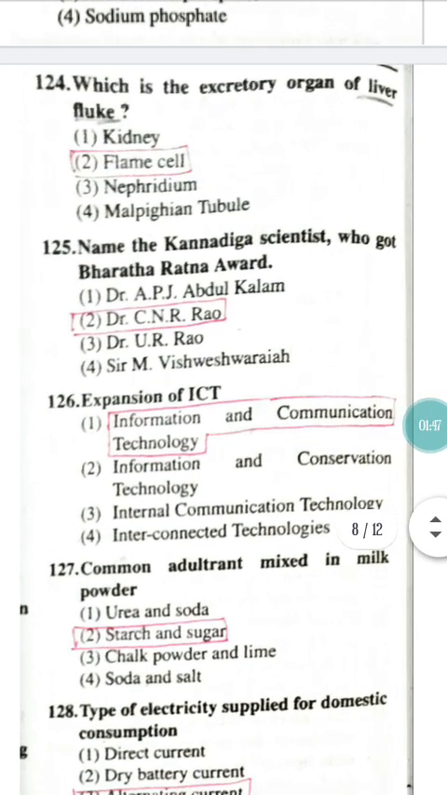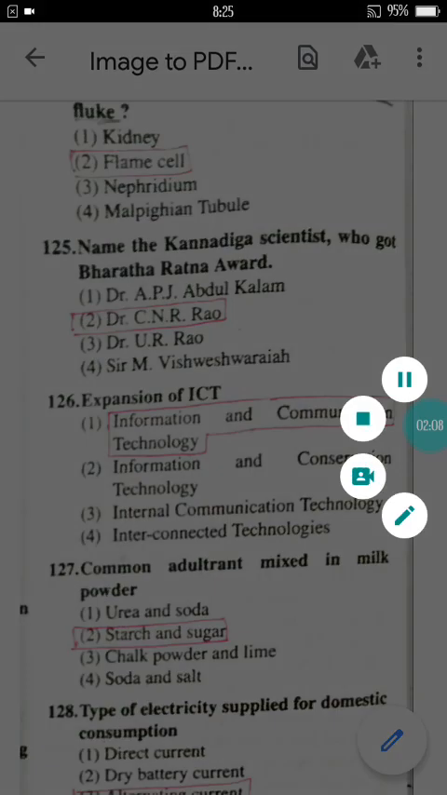Question number 124 here. Which is the excretory organ of a liver fluke? Liver fluke is a microorganism, right? So in liver fluke, which is the excretory organ, meaning through which part is it excreting its body waste? It is nothing but the flame cell. Here the answer for the liver fluke's excretory organ is the flame cell, that is option number 2.